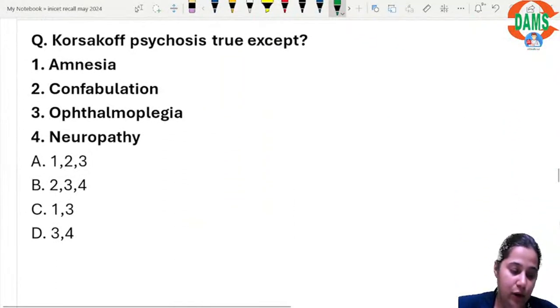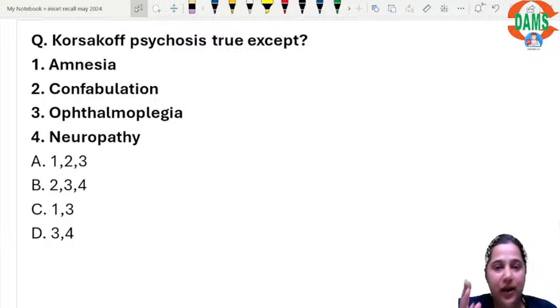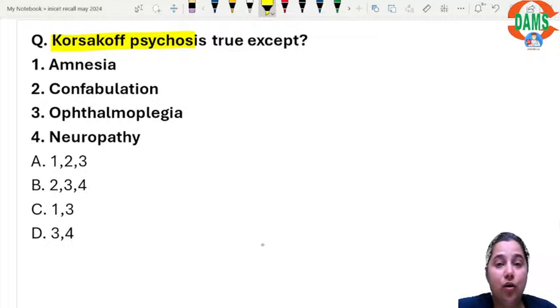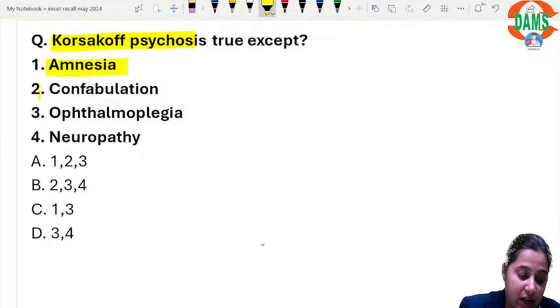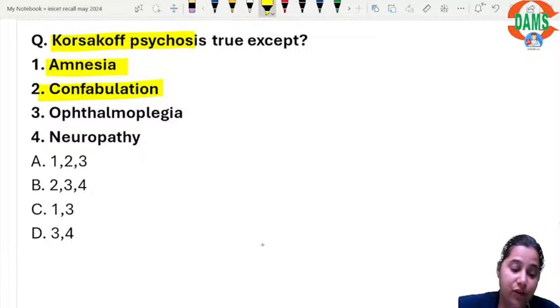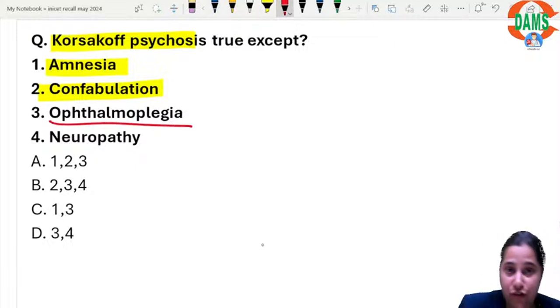Then another question. This is related to what we have seen. The first question was on the PDH complex. That enzyme requires thiamine, vitamin B1. And if vitamin B1 is deficient, chronically it results in Korsakoff psychosis. Korsakoff psychosis is characterized by amnesia and confabulation, and it never causes ophthalmoplegia.